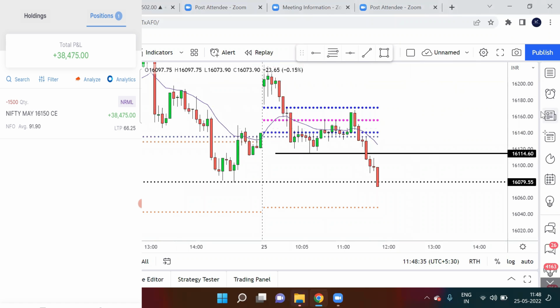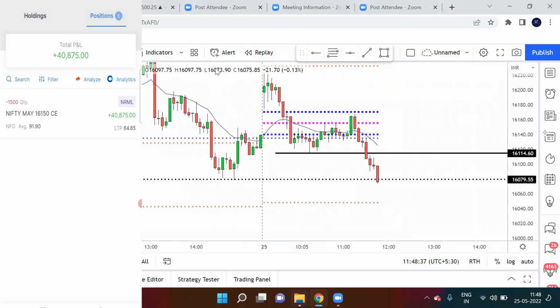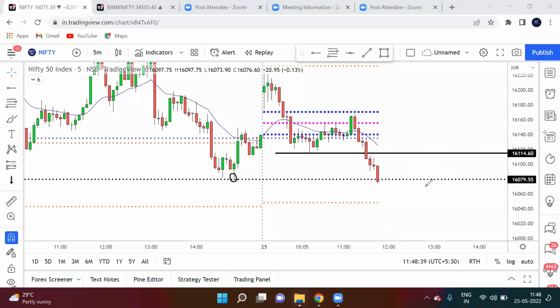Look at this, Nifty is even trying to break the previous day low also. Previous day low support also it's trying to break. Market is very bearish. Both Nifty and Bank Nifty are very bearish.